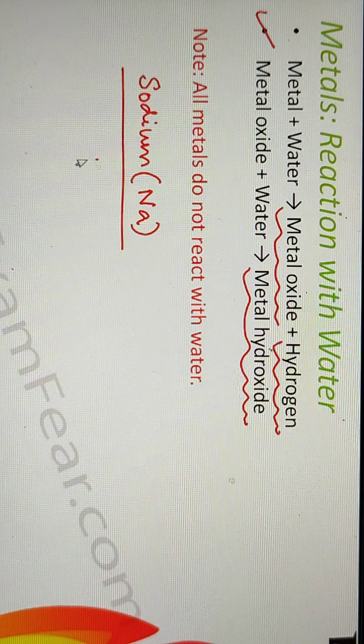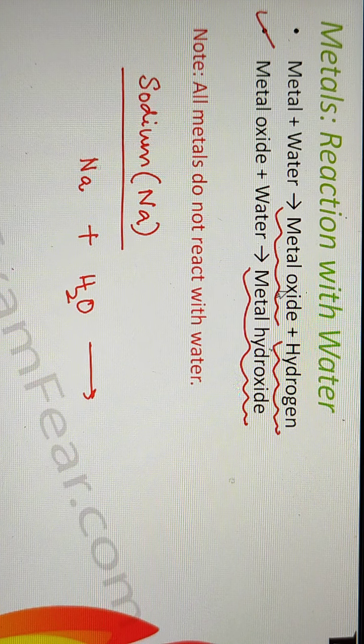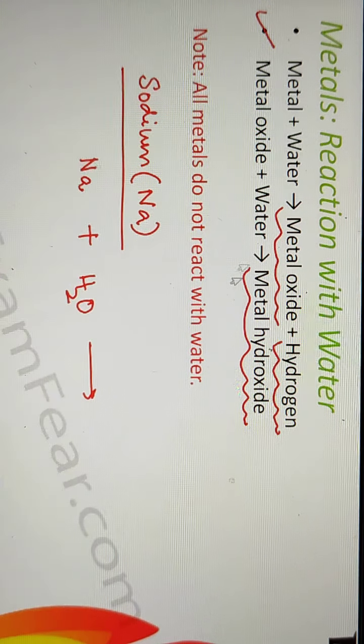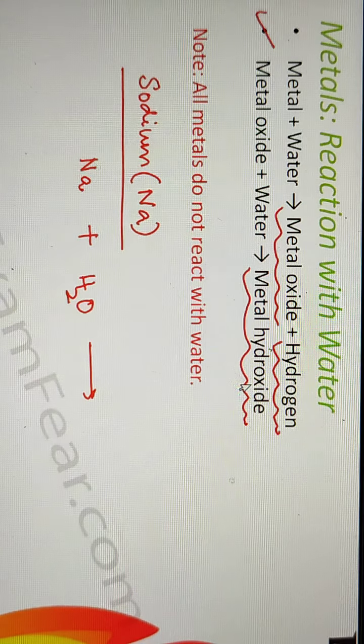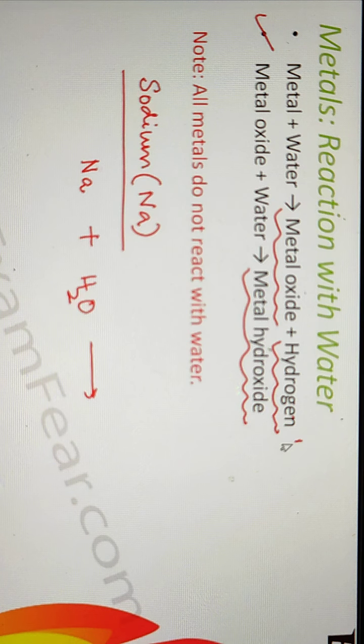So what would be the reaction when sodium reacts with water? Na plus H2O forms metal oxide plus hydrogen, correct? But this metal oxide will again react with water to finally form metal hydroxide. So in this case it will form sodium hydroxide, that is NaOH, plus hydrogen gas which will be released, and a lot of heat energy.